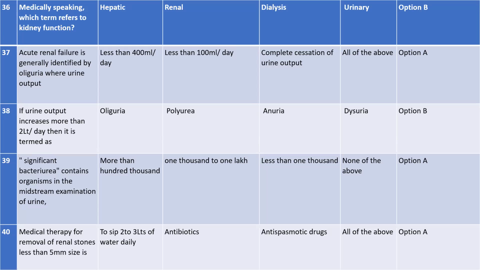If the renal stone is less than 5 millimeters, that means it is small, then the best medical therapy to remove this renal stone is to take 2 to 3 liters of water daily. So this is the medical therapy, and that is option A.